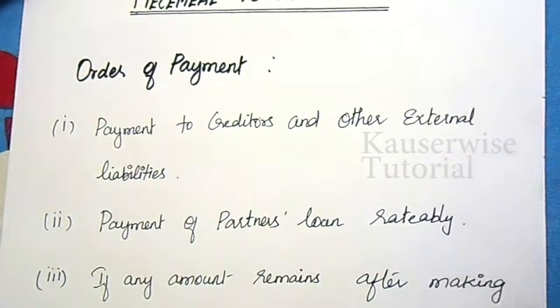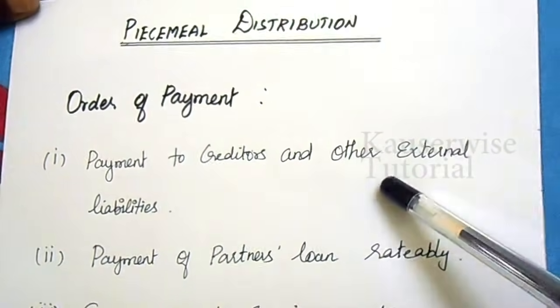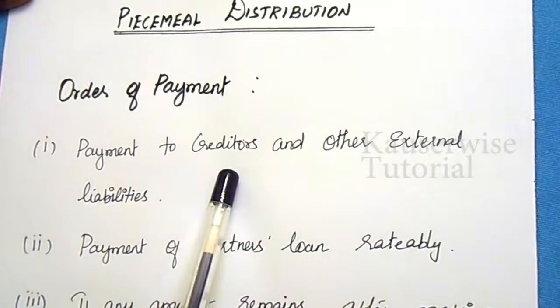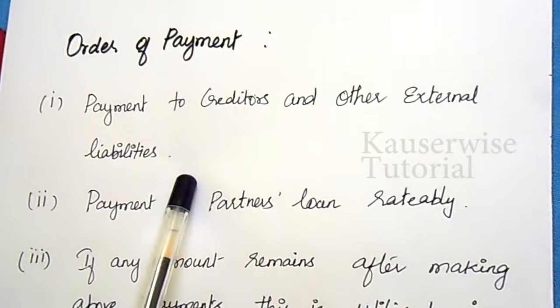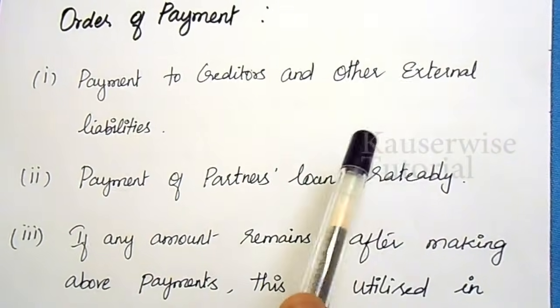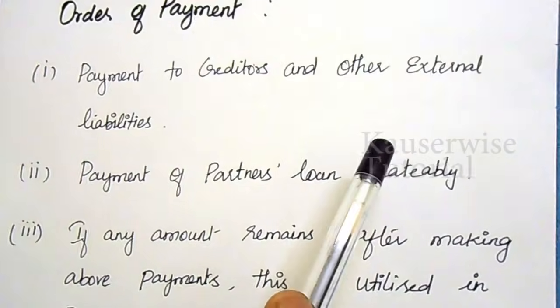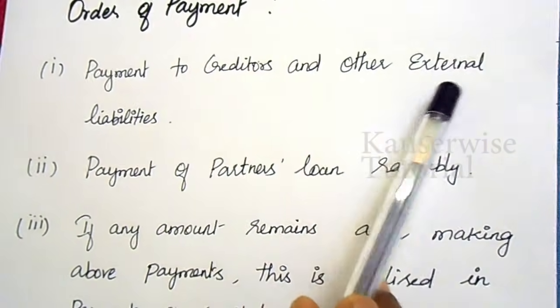Now let us see the order of payment. In piecemeal distribution, the first one is payment to creditors and other external liabilities. After realizing all the assets, first you need to pay the external party, that is, make payment to third party liabilities.